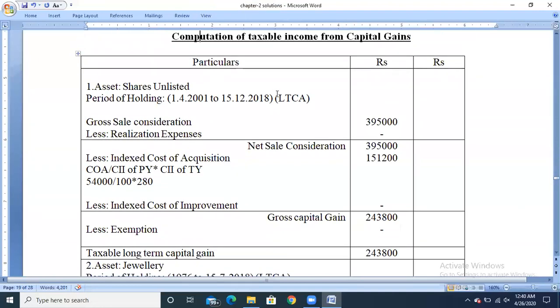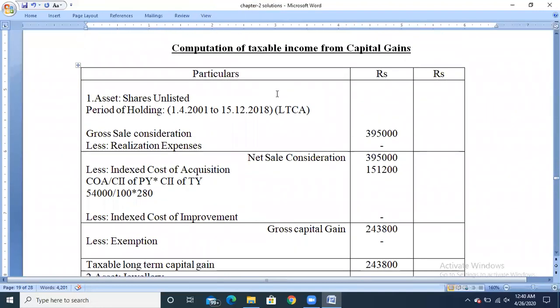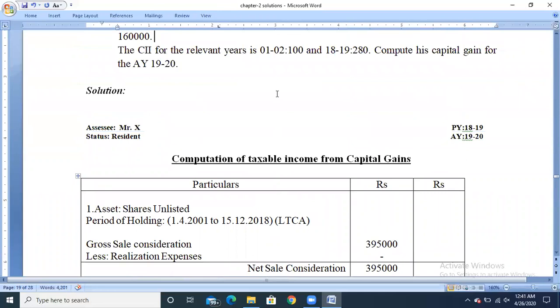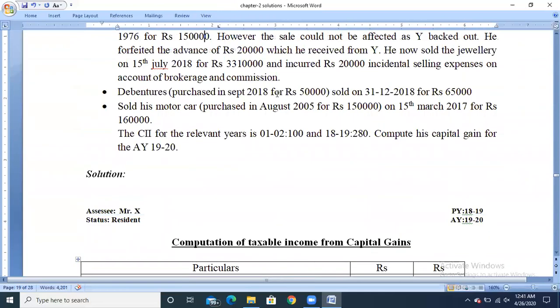In this problem, if you observe, they had made the agreement to sell the asset earlier, but after the cancellation of the agreement, he forfeited the amount of rupees 20,000.